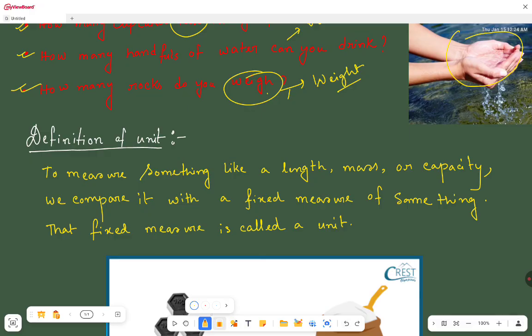The definition of unit: to measure something like length, mass or capacity, we compare it with a fixed measure of something, and that fixed measure is called a unit. I am repeating the definition: to measure something like length, mass or capacity, we compare it with a fixed measure of something, and that fixed measure is called a unit.